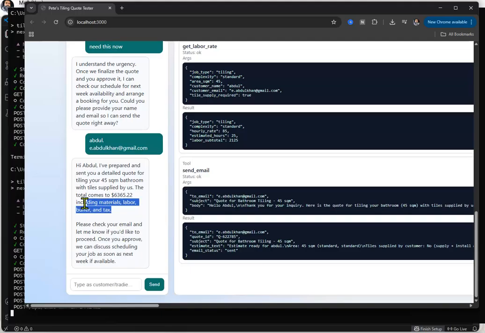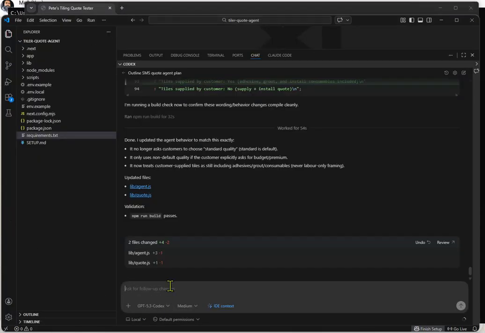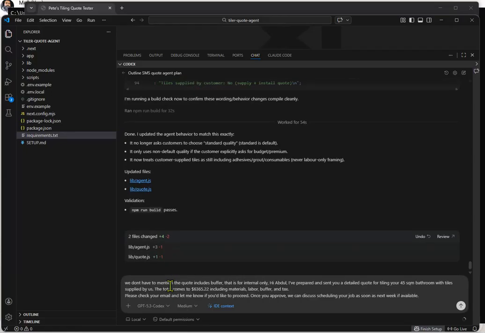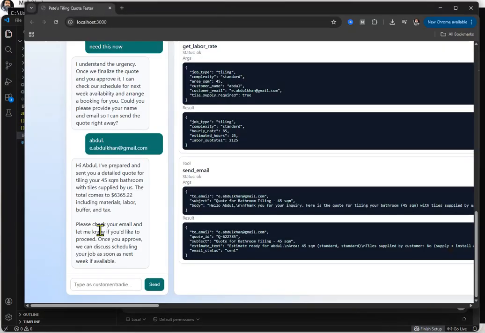Now we can refine this, right? We don't need to say that it includes buffer. So I'm just going to say that now. I'm going to copy this. So we don't have to mention the quote includes a buffer. That is for internal only. I'll just paste in the response, hit enter, and I think I'm now happy with everything here. Please check your email, and I'll let you know once you've approved, we can discuss scheduling.